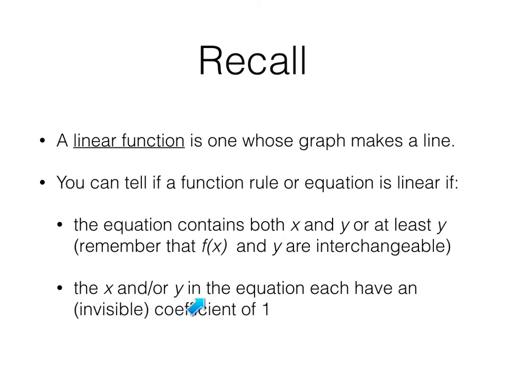The x or the y in the equation each have an invisible coefficient. Ooh, that should say exponent of 1. Let's fix that. Hope you're paying attention. Exponent, not coefficient. Sorry about that. I must have just gotten typing and I typed coefficient. Invisible exponent of 1. So no x squared, no x cubed, nothing else being done to x, including no absolute value. We'll see that in a minute.